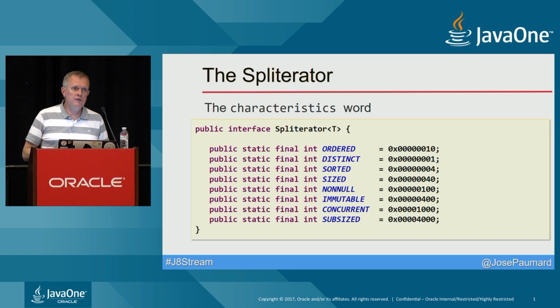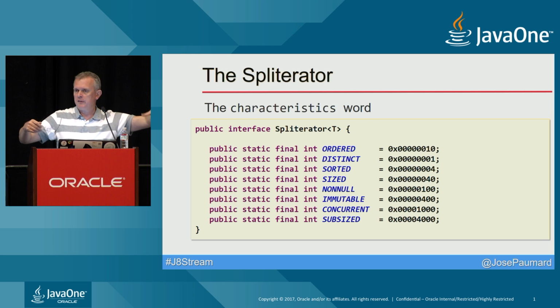And SUBSIZED, which is the other one that is maybe non-trivial, means that if you split the source of your stream, if you go parallel, then the splitting will also produce substreams that are sized. If you split an ArrayList in two, you can count the number of elements in each part. If you split a HashSet in two by cutting the underlying array you have in a HashSet or in a HashMap, you cannot foresee how many elements there are in the right part and in the left part of this array. So SUBSIZED for HashSet, for instance, is false, whereas it's true for ArrayList.